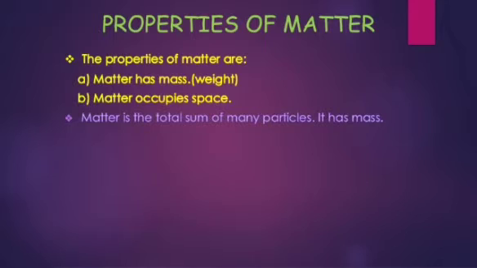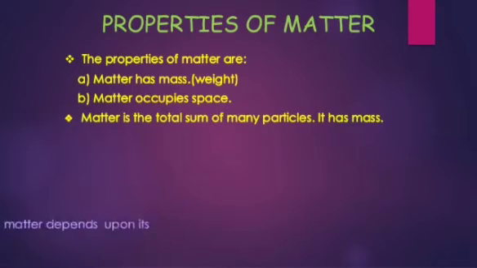So we learned that matter is made up of very tiny particles which cannot be seen, but it has mass and occupies space. The total number of particles in a matter depends upon its weight. So, the weight of matter depends upon the total number of particles present in that matter.